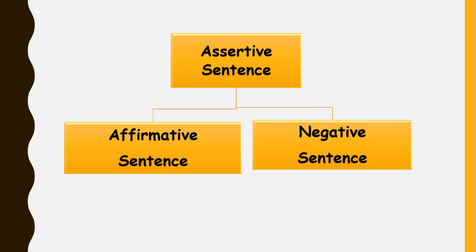An assertive sentence is further divided into two types. One, affirmative sentence, and second, negative sentence. That means an assertive sentence can be an affirmative sentence or it can be a negative sentence.